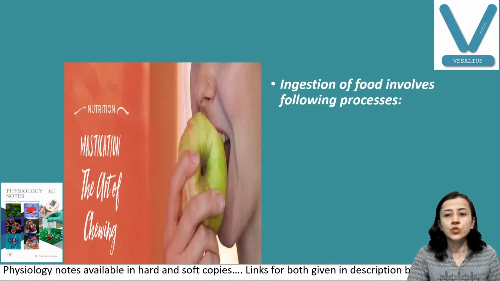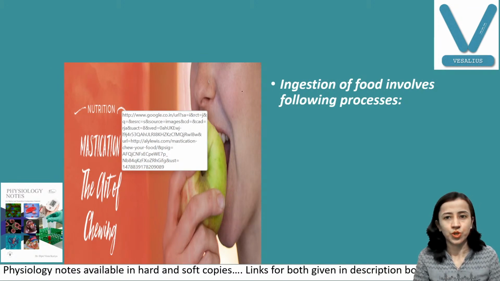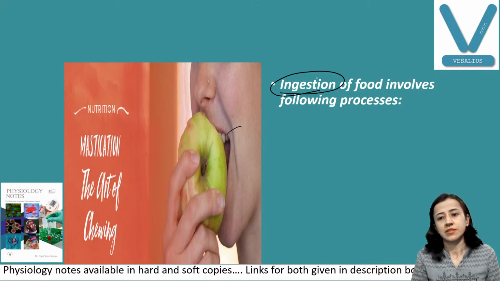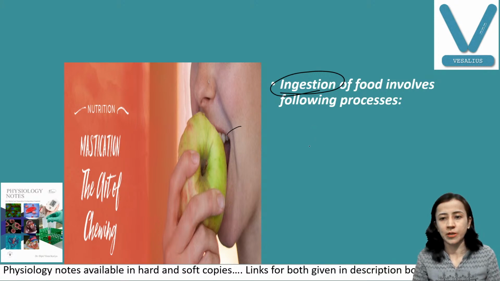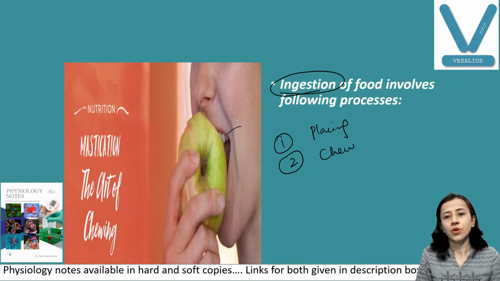Now, the digestive system starts with the mouth. So we first ingest food. This is not injection, this is ingestion, meaning entry of food through the mouth. First we place the food in the mouth, second we chew the food with the help of our oral cavity, teeth and muscles, which is also known as mastication.